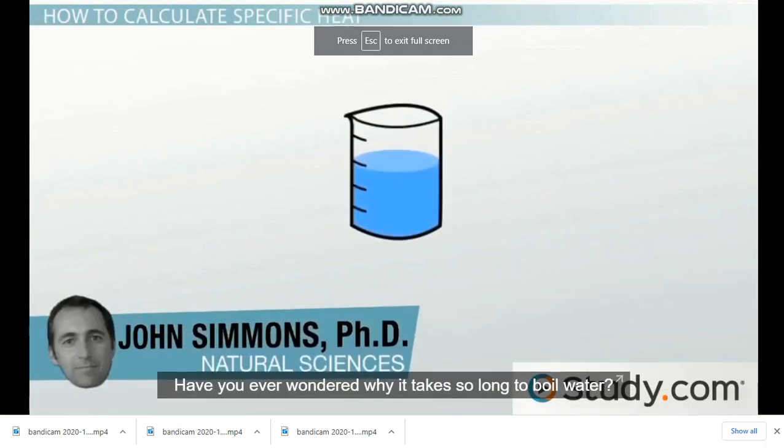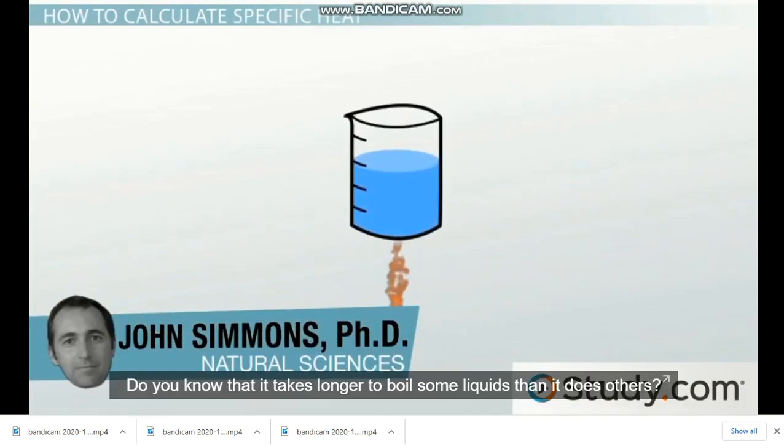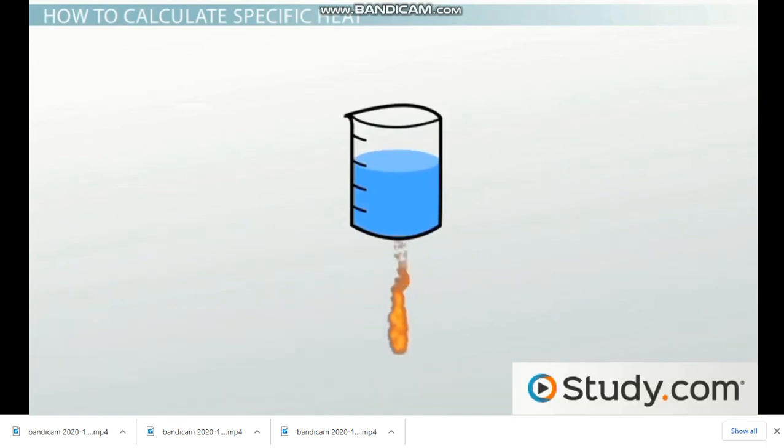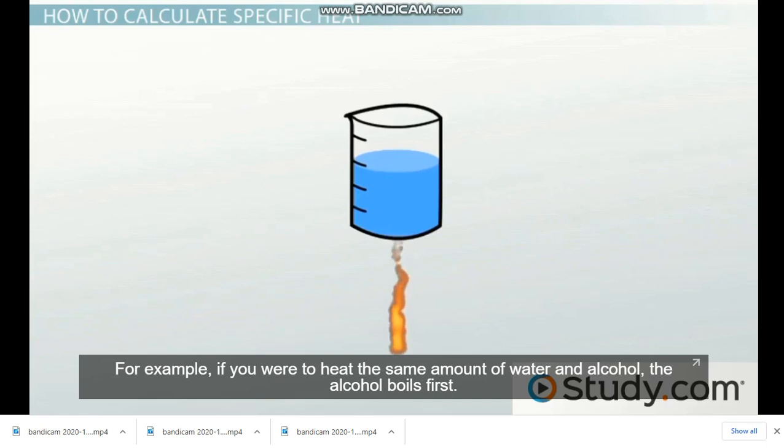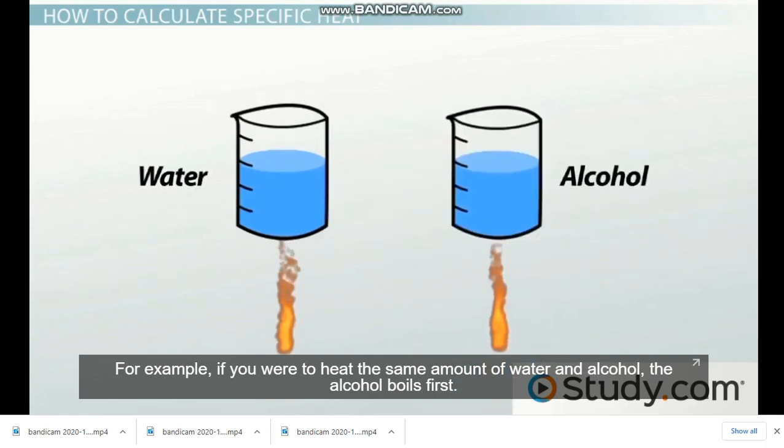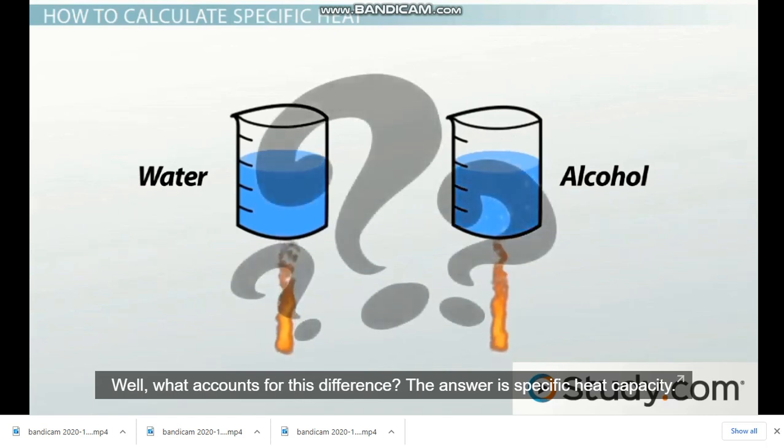Have you ever wondered why it takes so long to boil water? Do you know that it takes longer to boil some liquids than it does others? For example, if you were to heat the same amount of water and alcohol, the alcohol boils first. Well, what accounts for this difference?